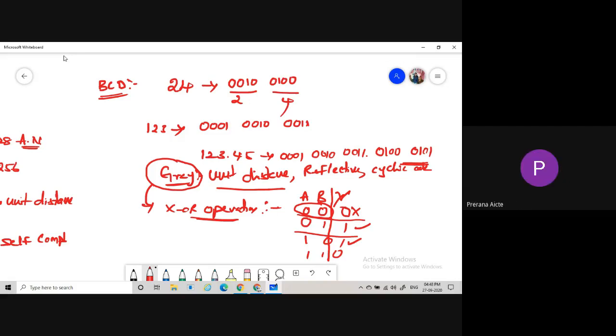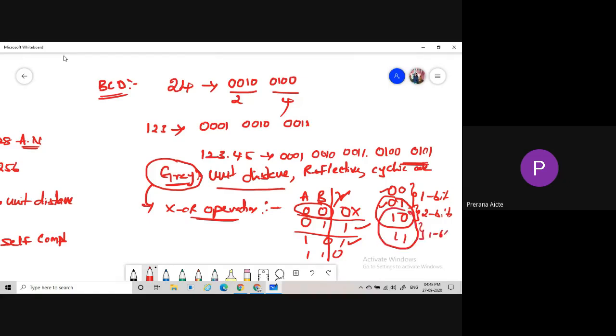zero. If I compare 0 0 and 0 1, how many changes are there in these two numbers? Only 1 bit. Then coming to the next one, 1 0. If I compare 0 1 and 1 0, how many changes are there? 2 bits are changed. Then 1 1. If I compare 1 0 and 1 1, 1 bit.